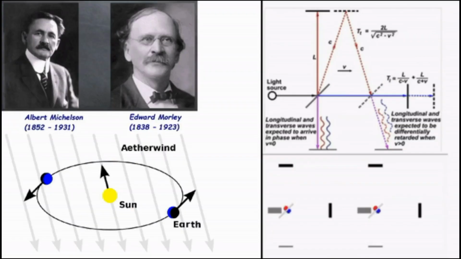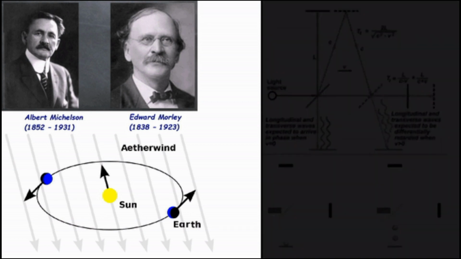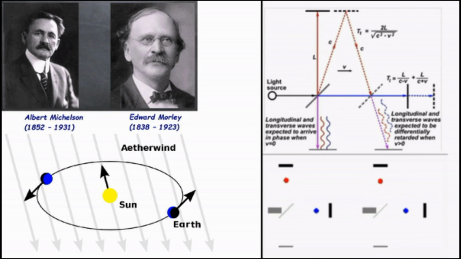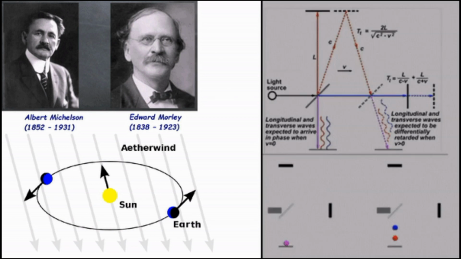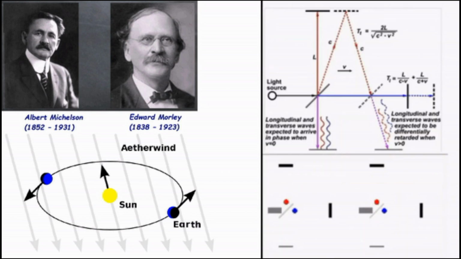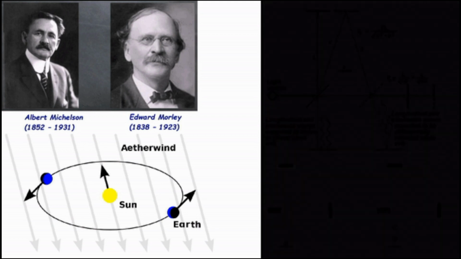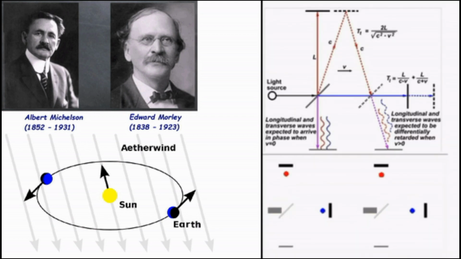So here it is. This is Albert Michelson and Morley. And what they did, they said, look, if you put some kind of sensitive device when the Earth is on one side of the sun and when it's on the other, they should be going in opposite directions to the ether wind. So they carried out this experiment in which they sent beams of light. You can see there on the right what happened. They showed what should have happened and what did not happen.